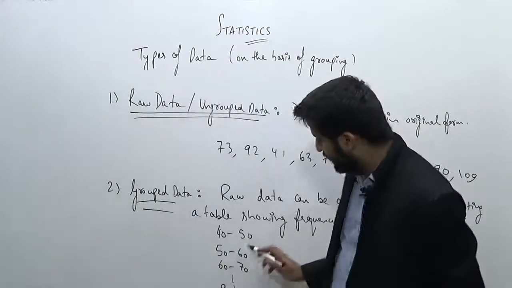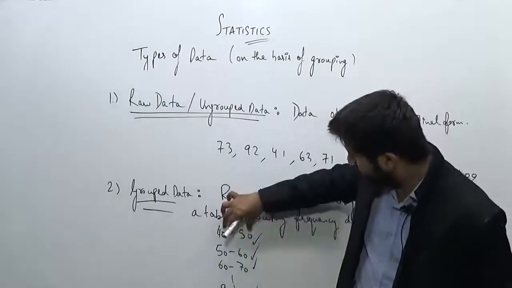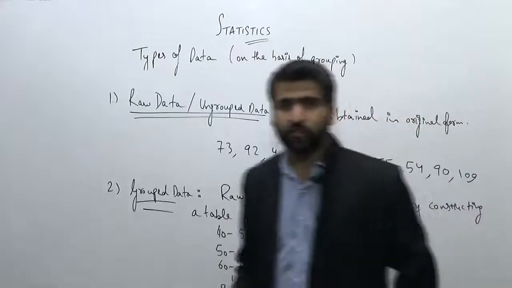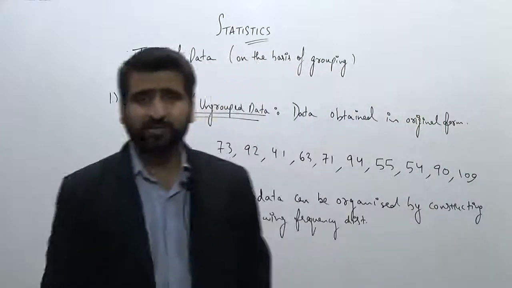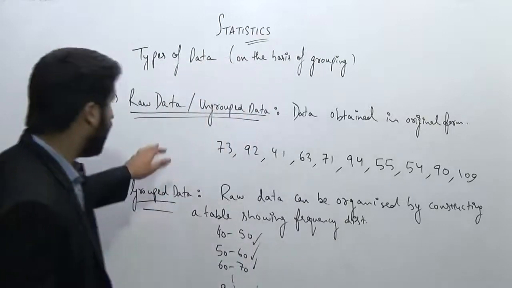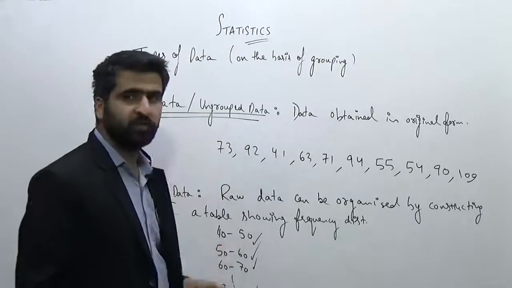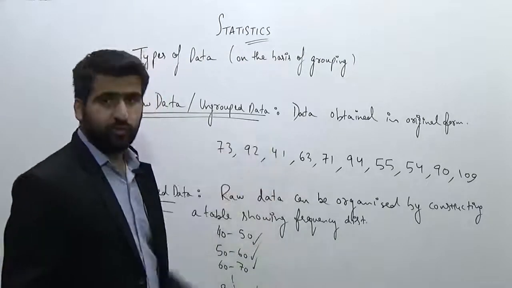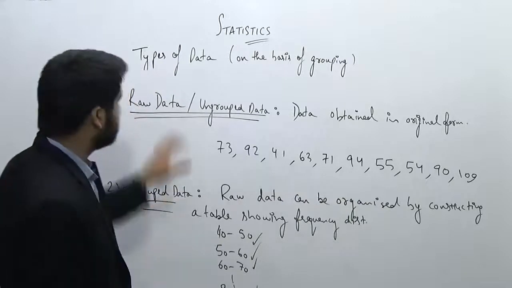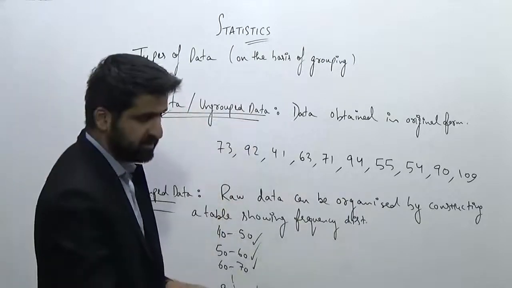So what I'm trying to do here is, I'm trying to create groups of, let's say, size 10, or we can make the groups of size 20 or 30. As per the requirement, we can make some groups. So feel the difference between the raw data and the group data. Raw data is also known as ungrouped data. This will be the most used term, ungrouped data. Okay. But if raw data comes, so you have to understand these are pretty much the same things.